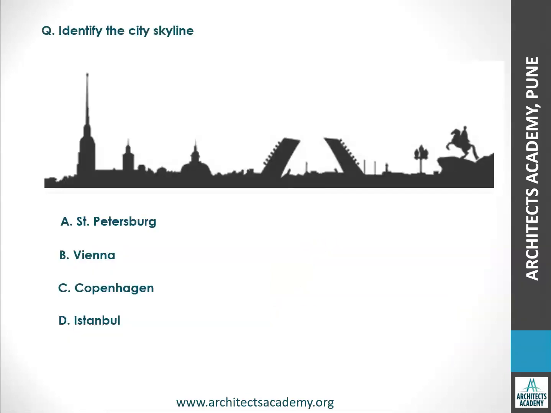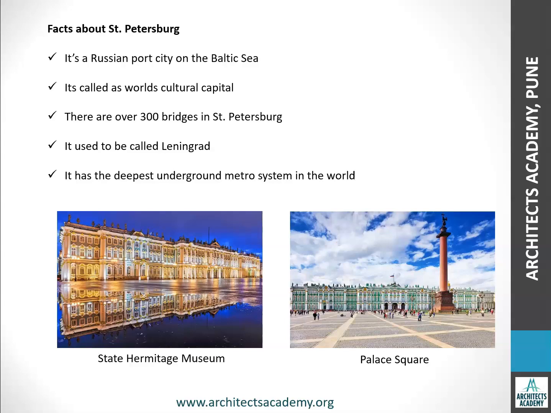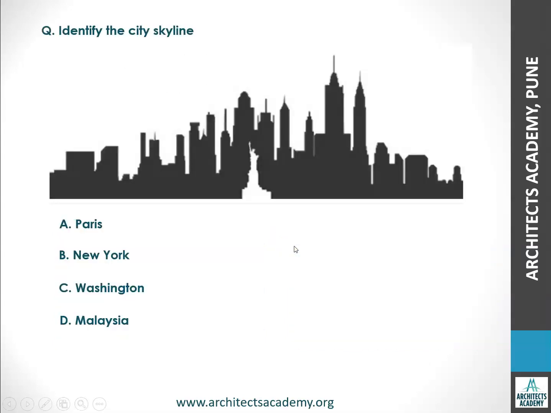Then let's go to the next one. So this is St. Petersburg. Now let's see some facts about St. Petersburg. It is a Russian port city located on the Baltic Sea. It's called the world's cultural capital. There are over 300 bridges in St. Petersburg. It used to be called Leningrad. It has the deepest underground metro system in the world, which is very interesting. These are two of the famous buildings shown here, which are located in St. Petersburg.